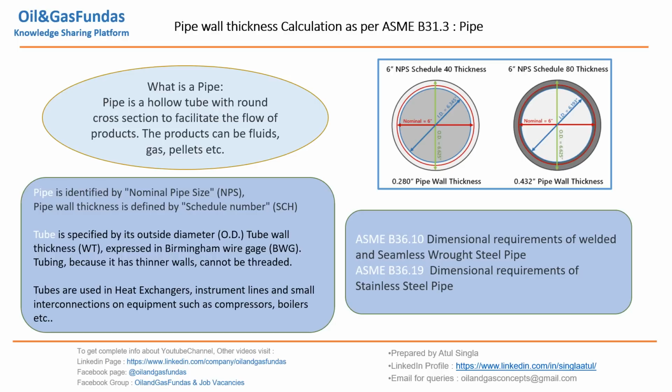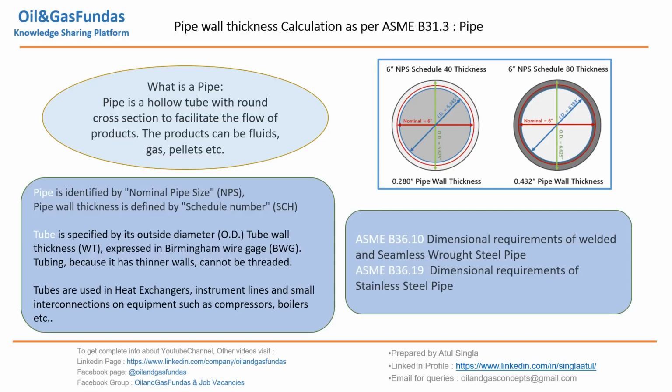Pipe is identified as NPS, nominal pipe size. How we designate it with respect to NPS, we'll come to know in detail. Now wall thickness is defined by schedule number. If you see, this is the outer diameter, the green one, OD, ID is the blue one, and the red one is nominal. So nominal is a designation; we identify the pipe with respect to nominal pipe size. We'll look into details of how it is identified.